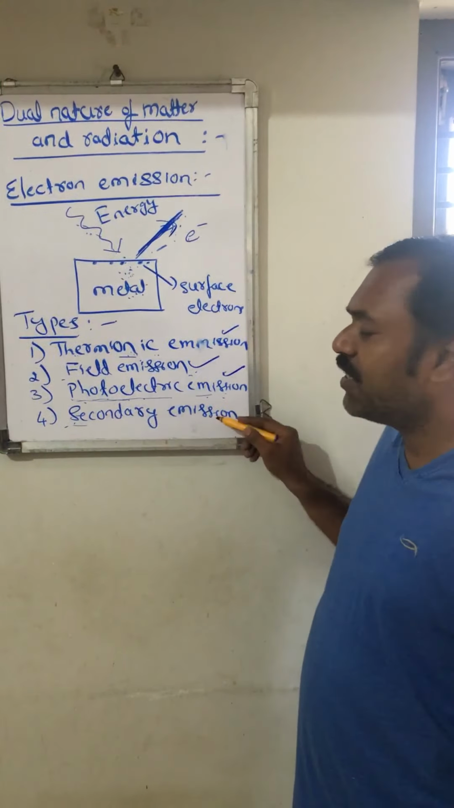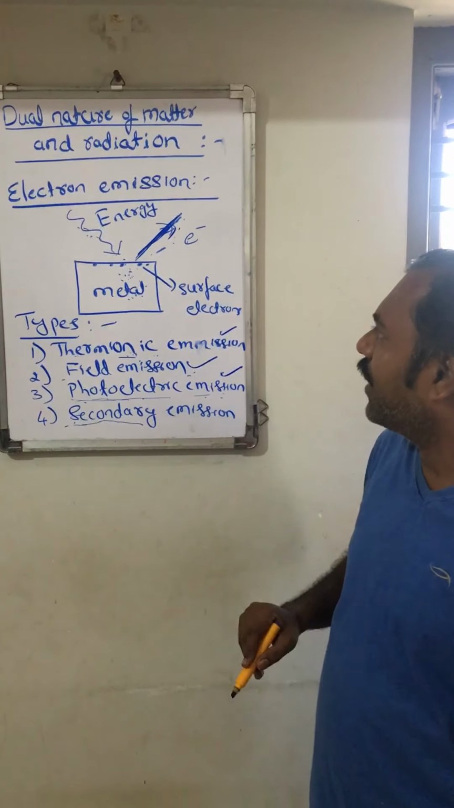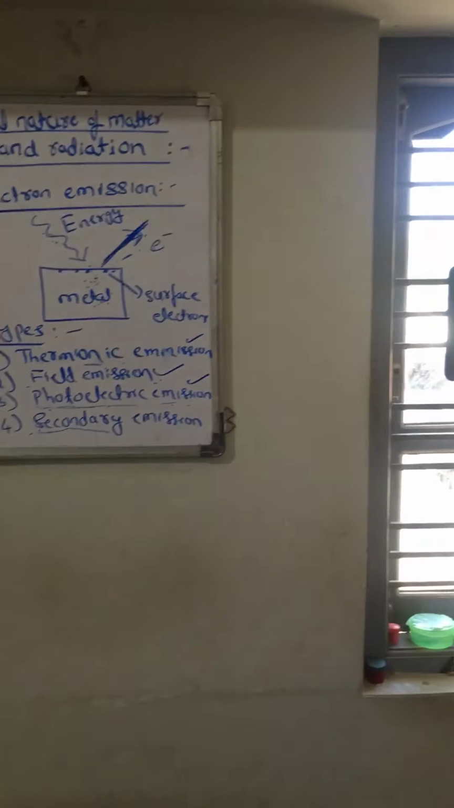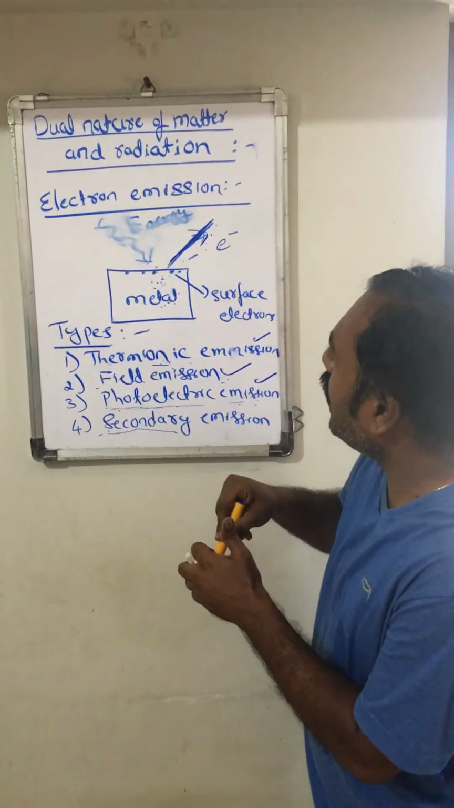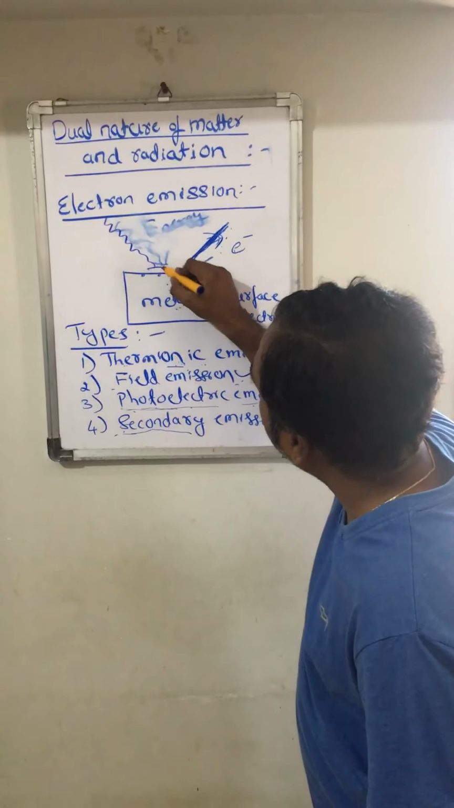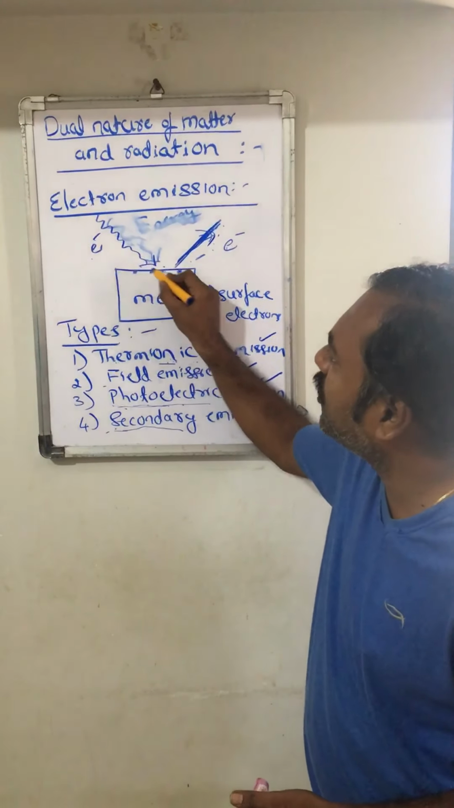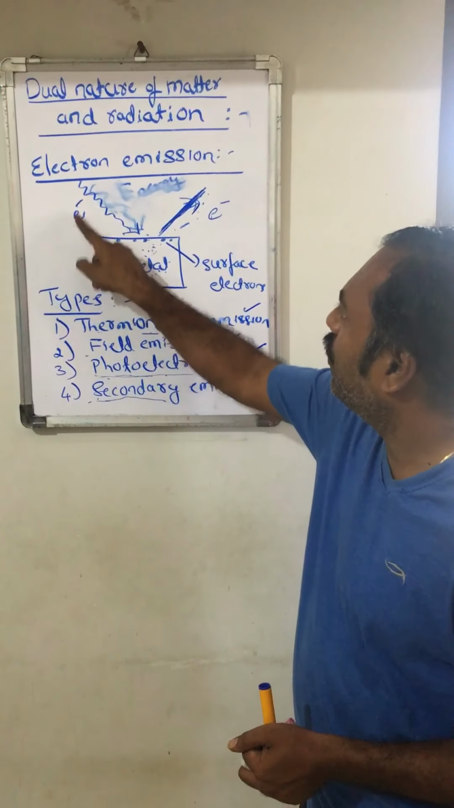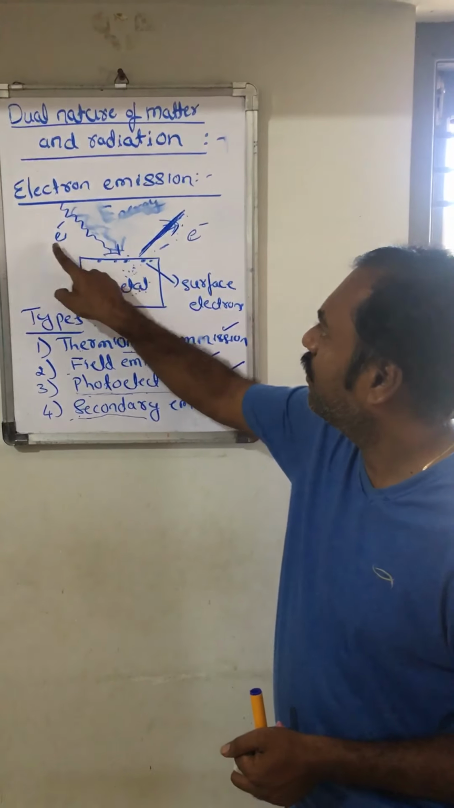After this, let me move to the last type of electron emission, that is secondary emission. Secondary, the word itself gives secondary. Here, see, on the metal surface we have to make fast, energetic electrons incident. Fast moving electrons means energetic electrons. When the energetic electrons are made incident